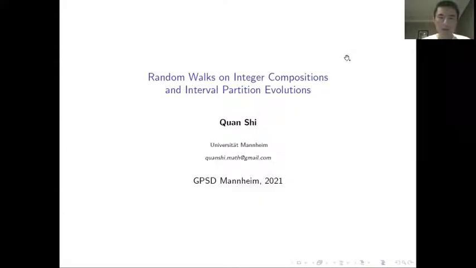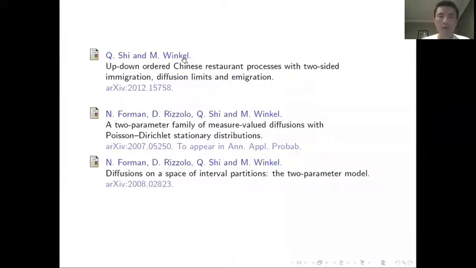My talk is about random walks on integer compositions and interval partition evolutions. This talk is mainly based on a joint work with Matthias van Kuyl from Oxford, and our preprint is available on arXiv. We also mention results from the other two preprints here.